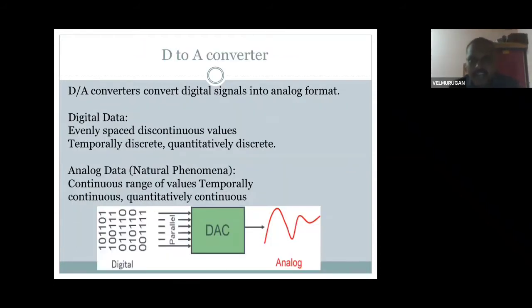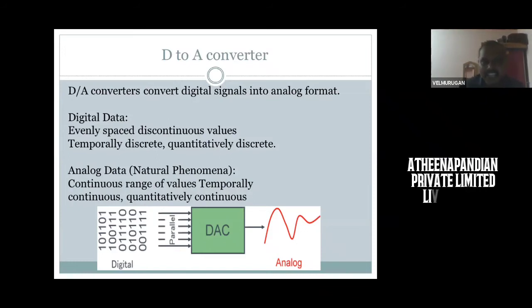Next, the digital to analog converter. What is the format, and how do they convert? It's a basic format. A digital to analog converter converts digital signals, meaning 0s and 1s, into analog format. Analog format will come as a sine waveform. Digital data is evenly spaced, discontinuous values, temporally discrete and quantitatively discrete. Quantitatively discrete means it's a single state or double state.